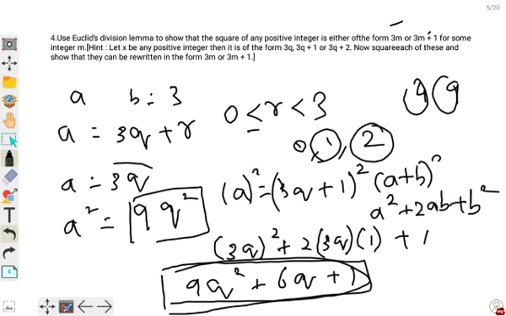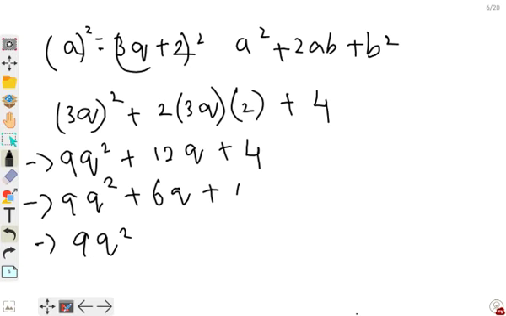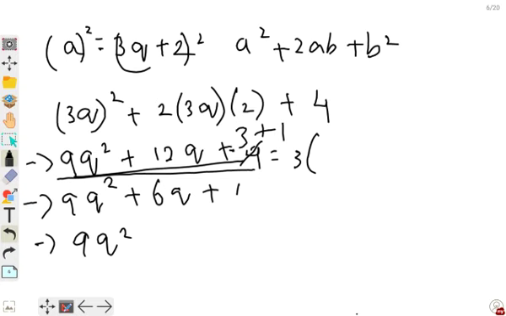So these are the forms we got, right? 9q square, 9q square plus 6q plus 1 and 9q square plus 12q plus 4. So we can write this in the form of taking 3 outside. I can write this 4 as 3 plus 1. Now I can take 3 from outside. When I take 3 outside, 9q square will become 3q square, plus 3 4s are 12, 4q plus 1, because 3 I am taking, also plus 1.